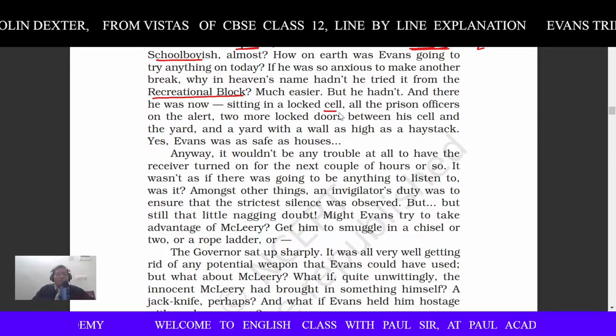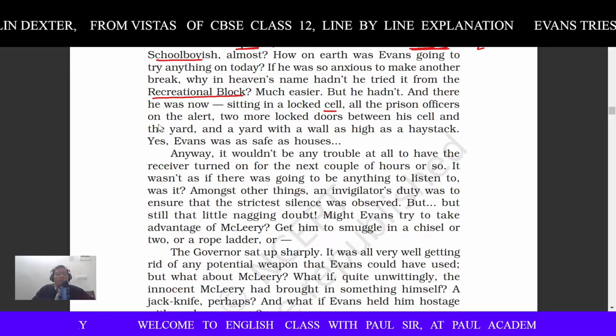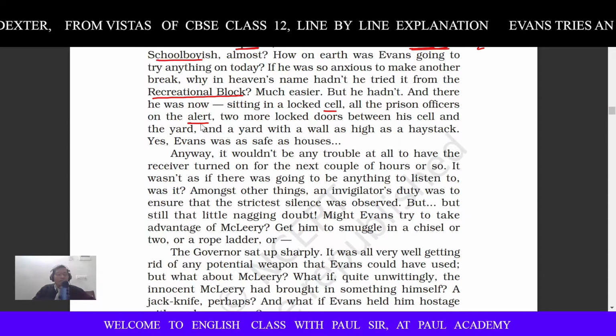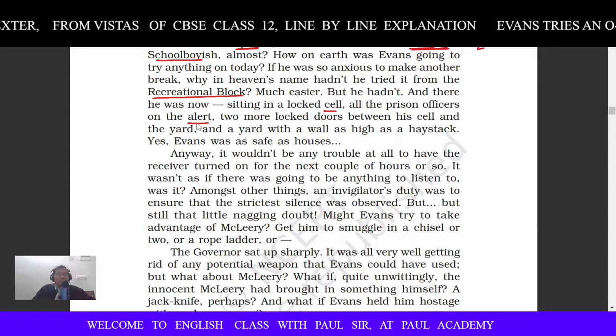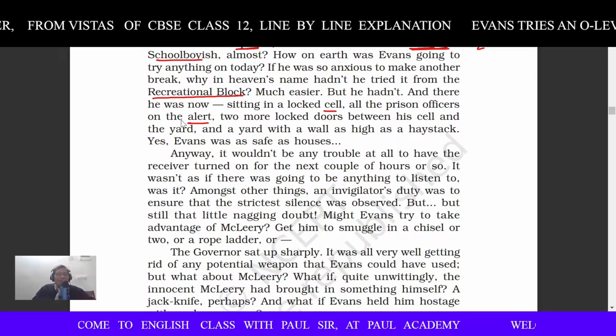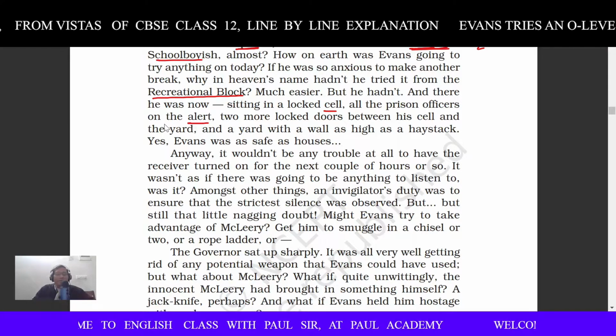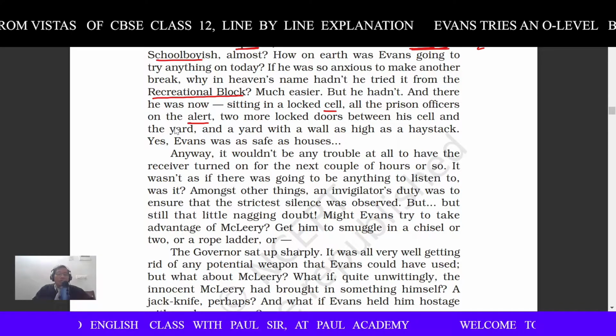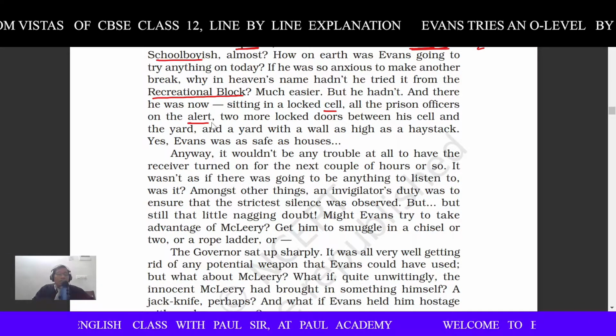Cell means that prison room. All the prison officers on the alert. On the alert means they were all aware of it. That prison breaker, you can say. Actually, he was Evans the Break. He was popularly known as that in the prison. So everybody was on the alert.